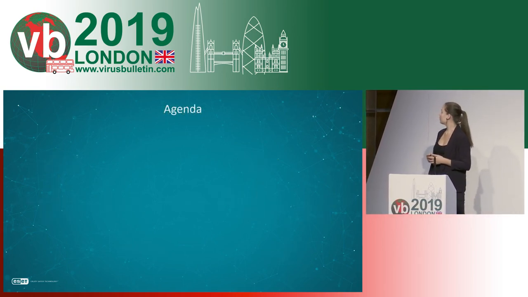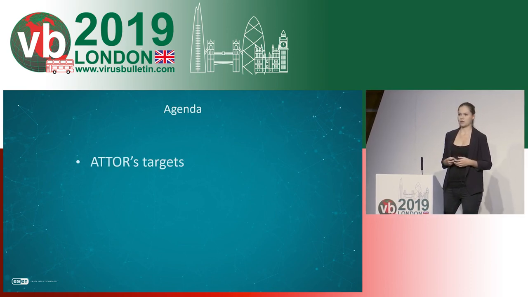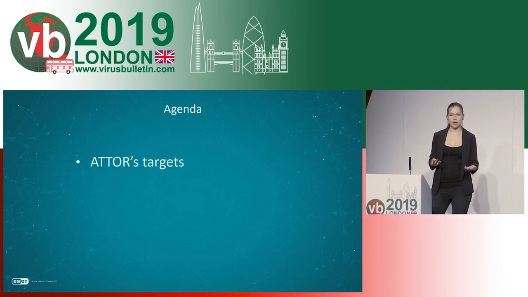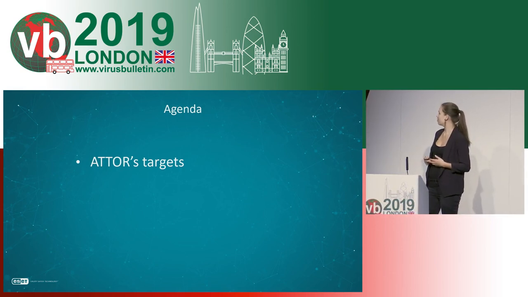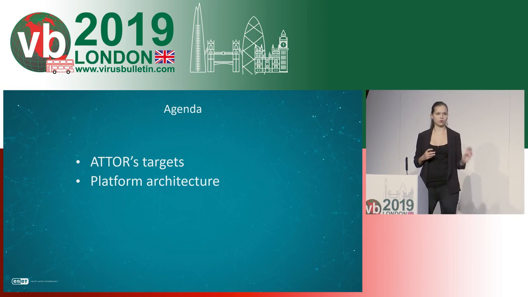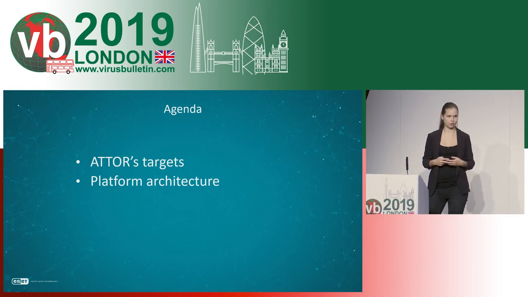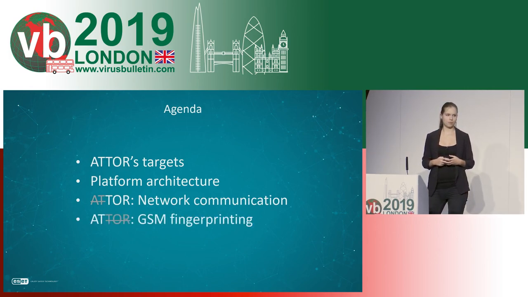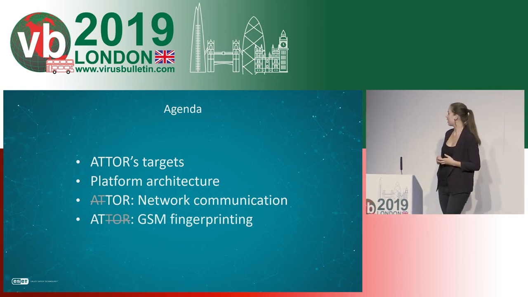So this talk will be first about the espionage campaign itself. We are going to look into what ATTOR is spying on and who it's spying on. And then, of course, we'll talk about how it's implemented because that's interesting about it. And then we will talk about two notable features that gave ATTOR its name, and that's the elaborate network communication using Tor, and then the AT commands used for GSM fingerprinting.